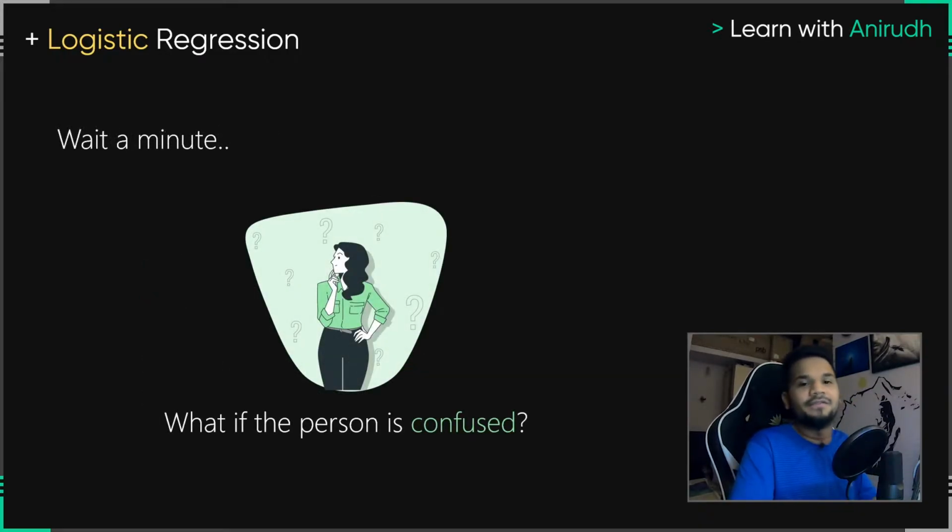What if the person is confused? What if you think for a moment, yes, I need that new phone, yes, I need that new car, and you're still confused? You might say to your friend, hey, I'm only 40% sure that I might buy that new phone. Or you might say, I'm around 60% sure to buy that car or not. So you're associating a number, a percentage. That is when you bring in the entire world of probability. Now, if you do not know probability, do not worry, we're going to cover and simplify it completely in another episode. But for this one, you have to understand that probability is used here.